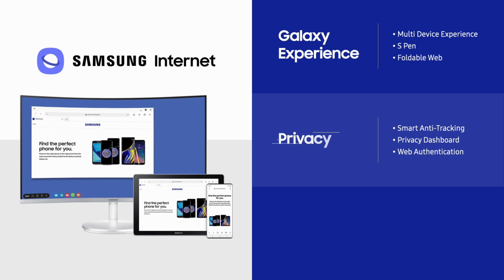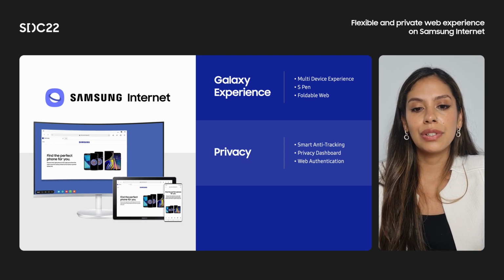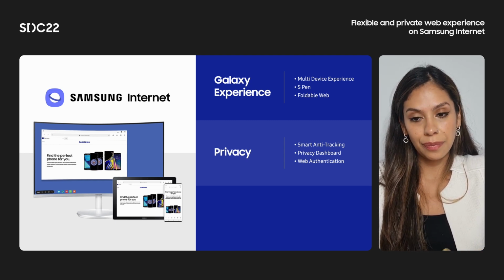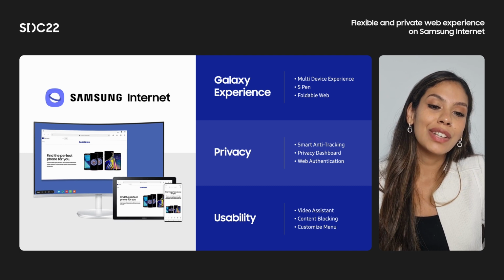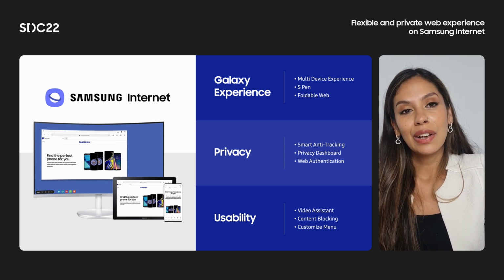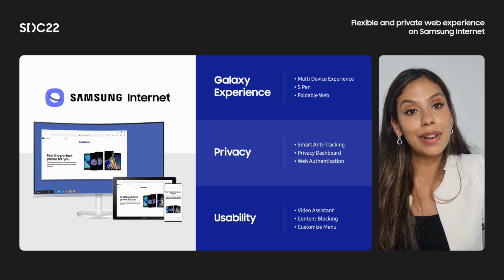For protecting users' privacy, again, that is our main core values, we're adding more and more features, such as smart anti-tracking, privacy dashboard, and web authentication. I will introduce you more about privacy features at the last part of this session. Also, we're consistently trying to improve usability. We're adding and enhancing features like video assistance, content blocking, and ability to customize a menu for your preference.